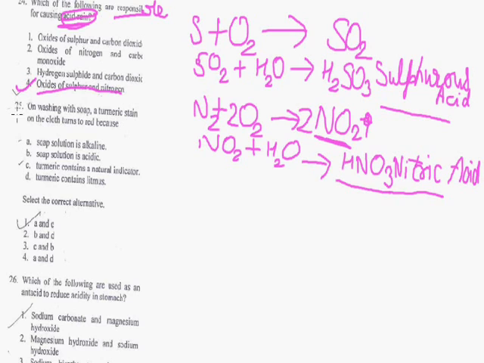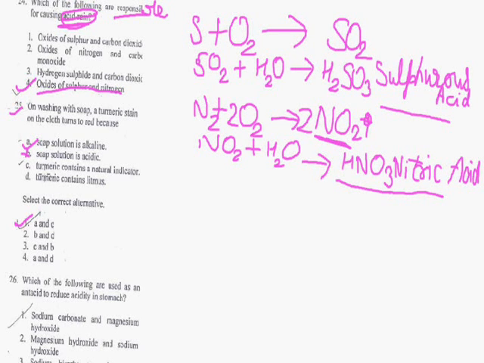Okay, now come to the next question, question number 25. What is the question? On washing with soap, a turmeric stain on the cloth turns to red because... Students, this question number 25 comes from the topic acids and bases, of class 7. This is an easy question. Okay, so what will be the answer? The answer will be A and C. Why A and C? Soap solution is alkaline, as we know.